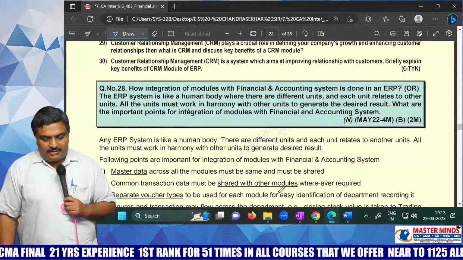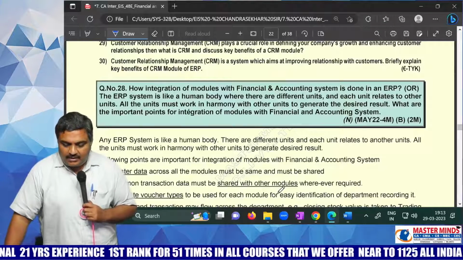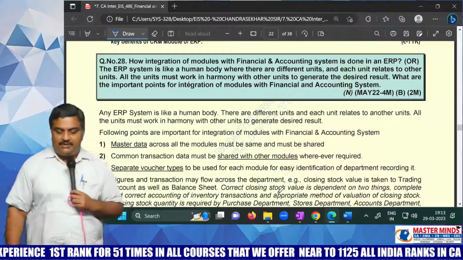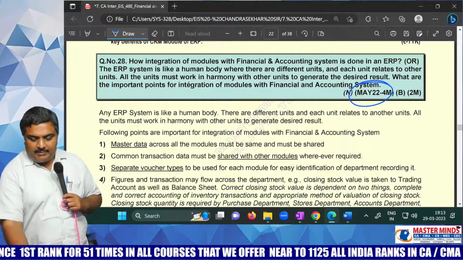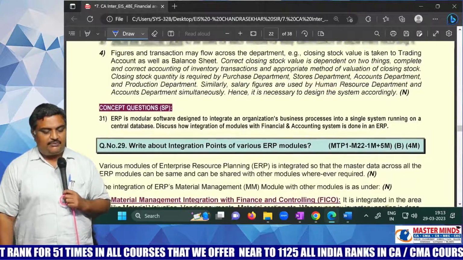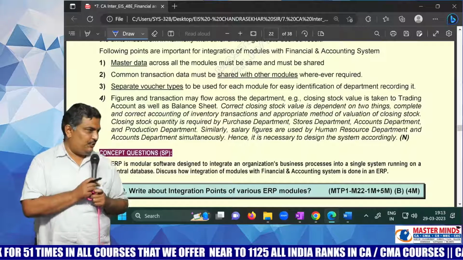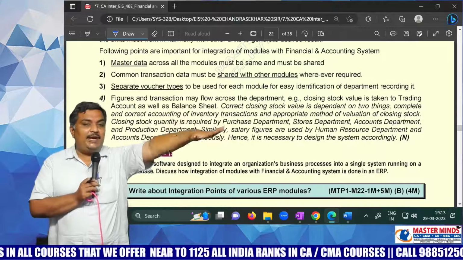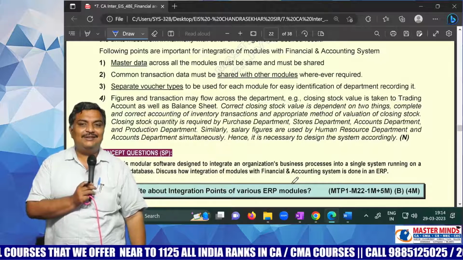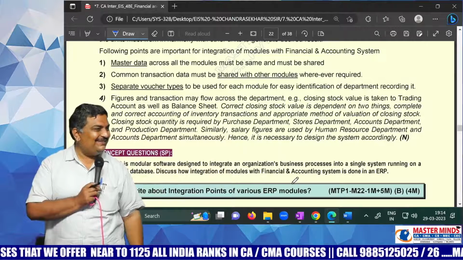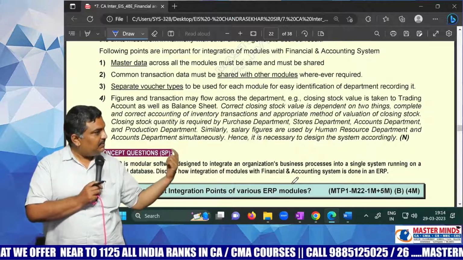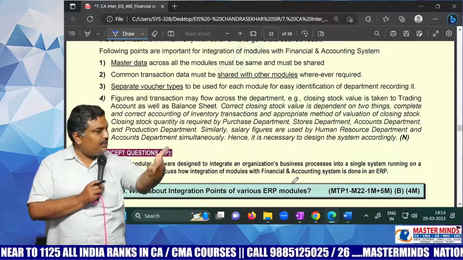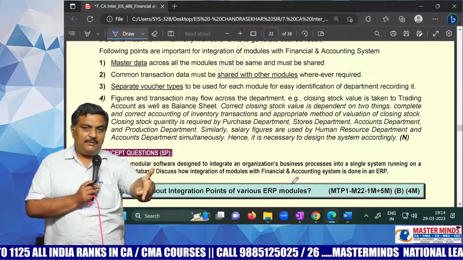Okay, next one. Financial accounting system in an ERP integration. See, this is one very important question recently asked, May 22, for 4 marks. At the end of the day, what should you do? You should join every module with the finance module. Am I right or not? Because payment should be made. Purchase fellow purchased something. Finally, payment has to be made. That means this purchase data has to be shared with the finance department.